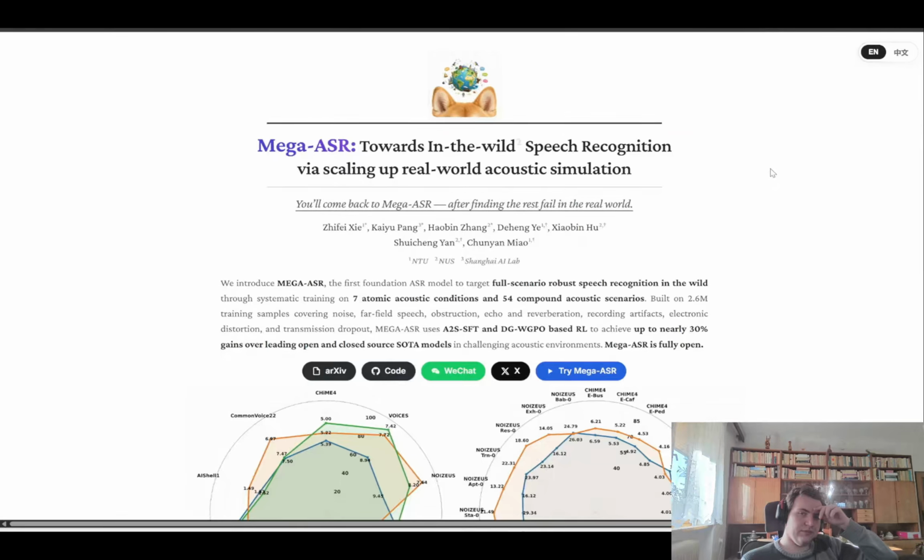Also this week, we have a very powerful transcription tool called Mega ASR. This is a speech recognition model built for messy real-world audio, not just clean clips. So this can take speech that may be buried under noise, echo, reverb, clipping, bad microphones, and other stuff, and tries to transcribe the audio correctly.